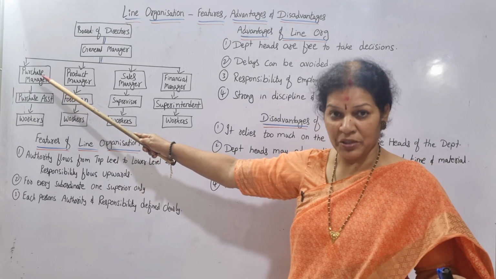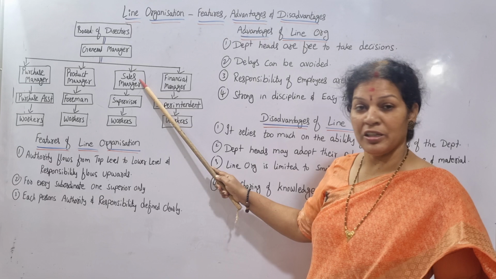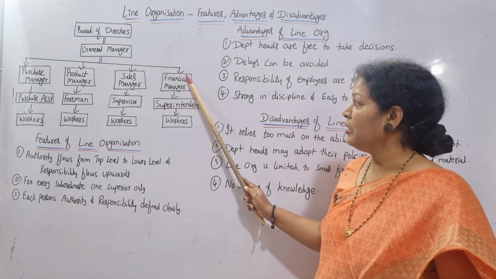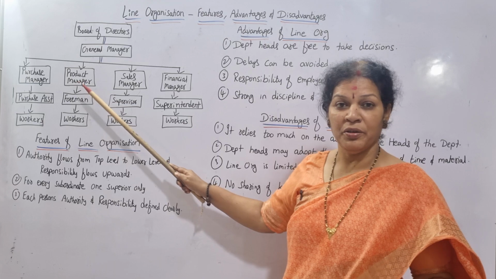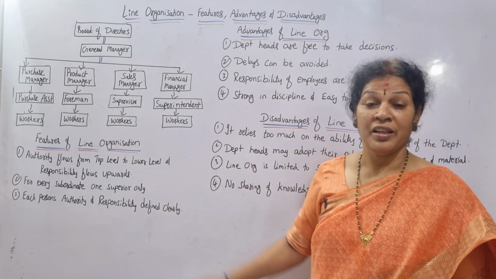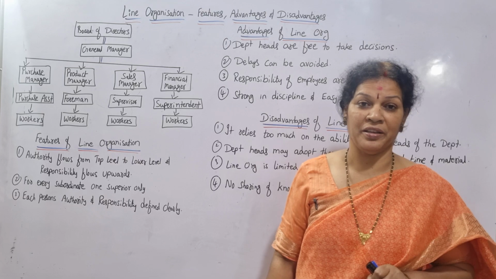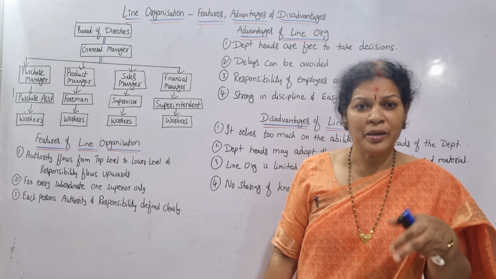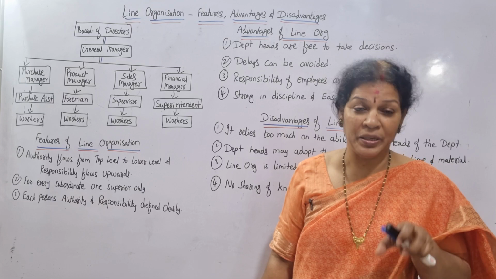Purchase department, purchase manager. Product department, product manager. Sales department, sales manager. Finance department, finance manager. Like general manager has appointed 4 heads. These 4 heads are responsible to their department only. They can appoint whoever is required as per the need of the department.